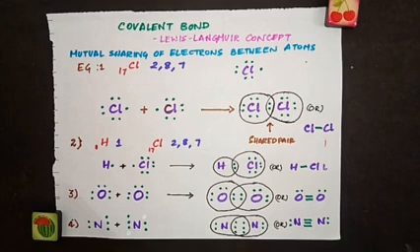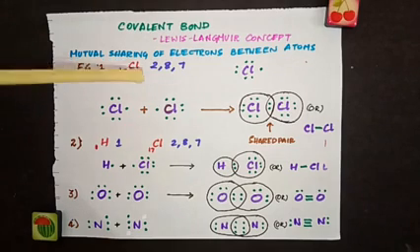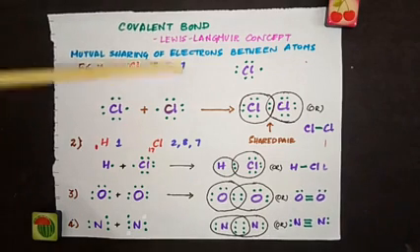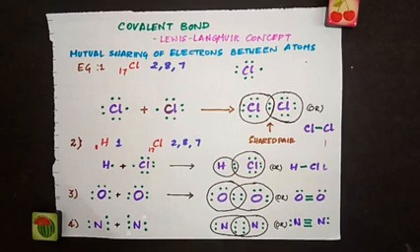Why do they share electrons? So that they can attain octet configuration. For example, in the ionic bond formation, we have seen the example of NaCl. We said chlorine has the atomic number 17 and it has 7 valence electrons. So chlorine is waiting for 1 electron. In the ionic bond formation, who came and gave that 1 electron to chlorine? Sodium. So sodium was eager to lose 1 electron. So sodium gave 1 electron to chlorine. So chlorine got the octet configuration.